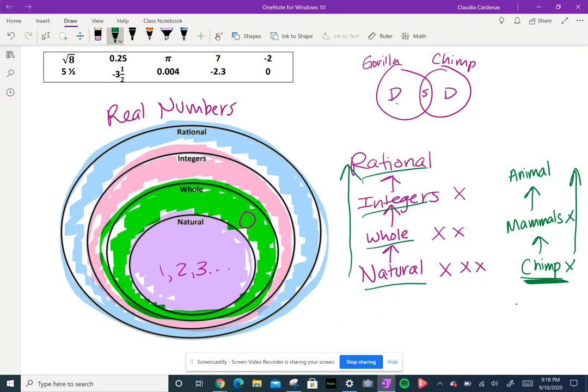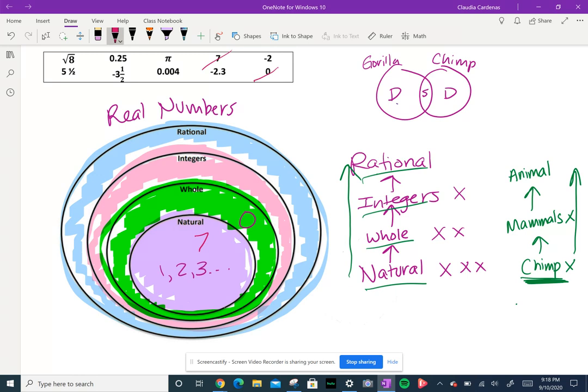All right. So now that we have talked about each ring and the importance of each ring, we're going to go ahead and place the same numbers from our do now into Tanya's Venn diagram. Okay, so to stamp, we have 1, 2, and 3 as natural numbers. So I see in our table here, I see the number 7, which I know is a natural number, right? 1, 2, 3, 4, 5, 6, 7. Okay. I see 0 is already placed in our whole number category. That is not a natural number.